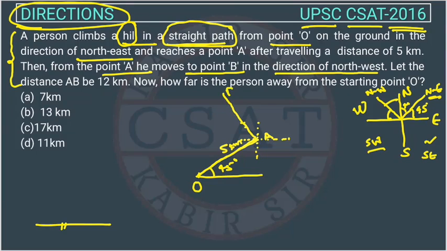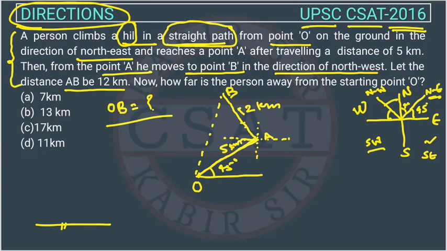So this is point B, because he is moving in the direction of northwest. Let the distance between A and B be 12 kilometers. How far is the person away from the starting point? So now we have to find the distance between O and B. This dotted distance we have to find, OB.